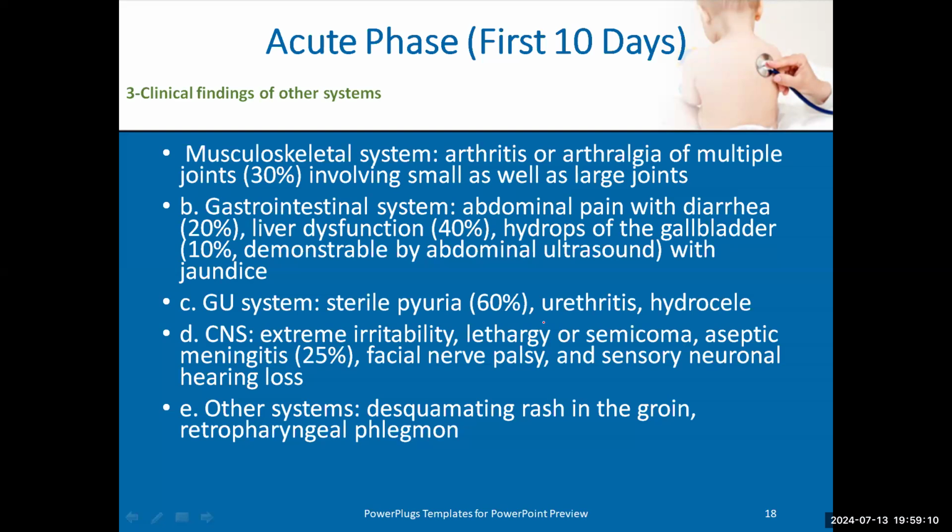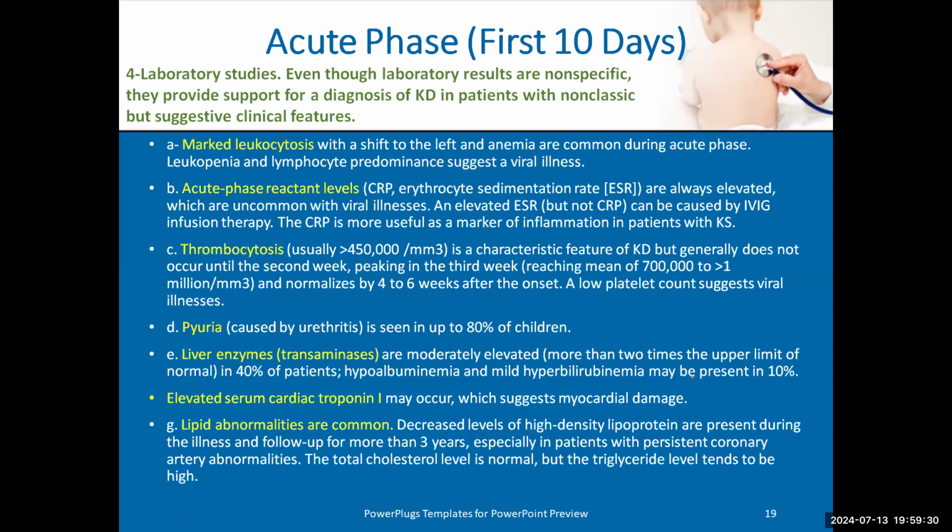When the patient will not have this typical picture of Kawasaki, pyuria may help us to diagnose atypical Kawasaki. He may also have CNS manifestation. So the patient has fever and lethargy and irritability. This doesn't exclude Kawasaki. It could be Kawasaki also.